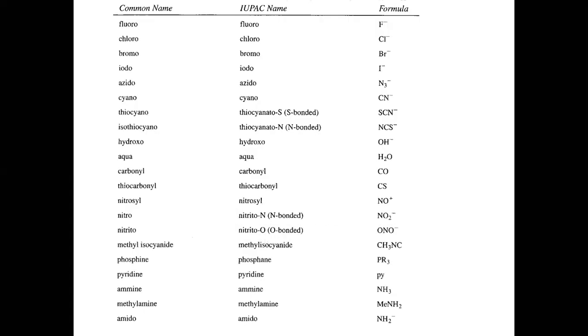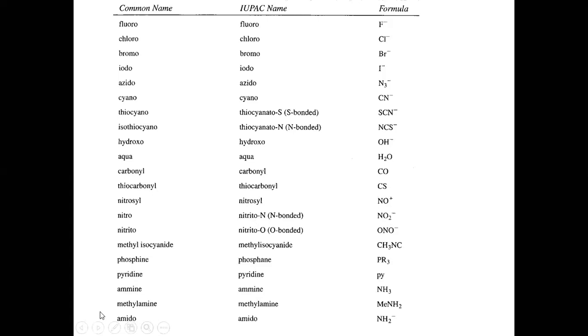A few names we can see here: fluoro, chloro, bromo, iodo, azido, cyano. These are the IUPAC names I am reading here. Thiocyanate-S means the metal is bonded to S; thiocyanate-N means it is bonded to N. Hydroxo, OH. Aqua, H2O. Carbonyl, CO. Thiocarbonyl, CS. Nitrosyl, NO+. Nitrito-N is N bonded; nitrito-O, O bonded, will also be there. These are ambidentate, meaning it can be attached through O or through N.